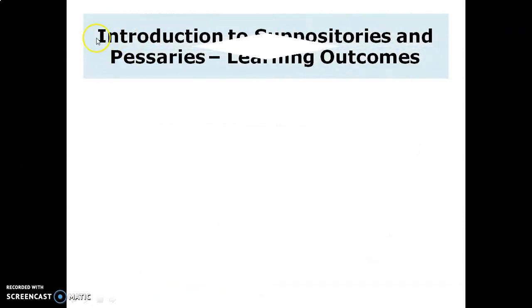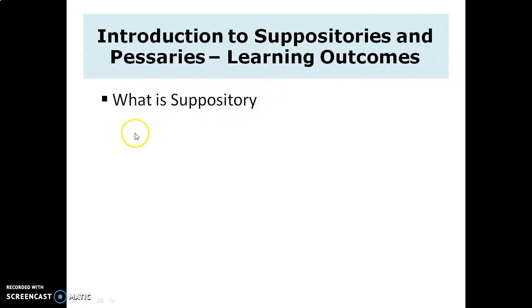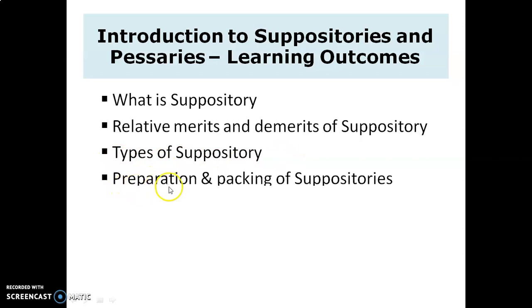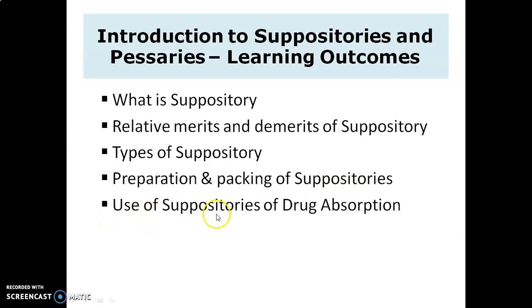Then what we learned from this topic, introduction to suppositories and pessaries. The learning outcomes are: what is a suppository, the relative merits and demerits of suppository, types of suppository, preparation and packing of suppositories, then the use of suppositories for drug absorption, and pessary.